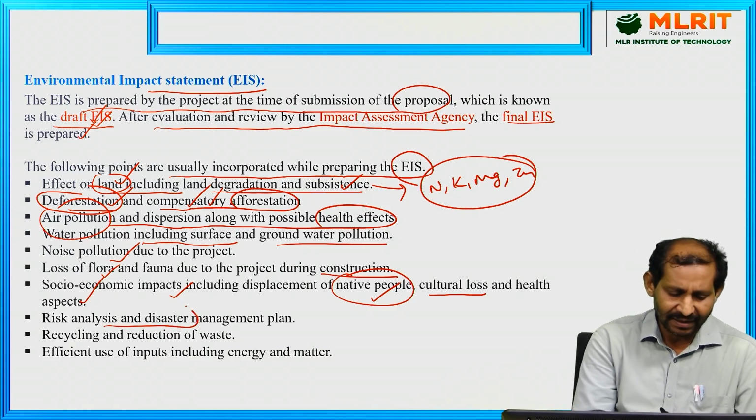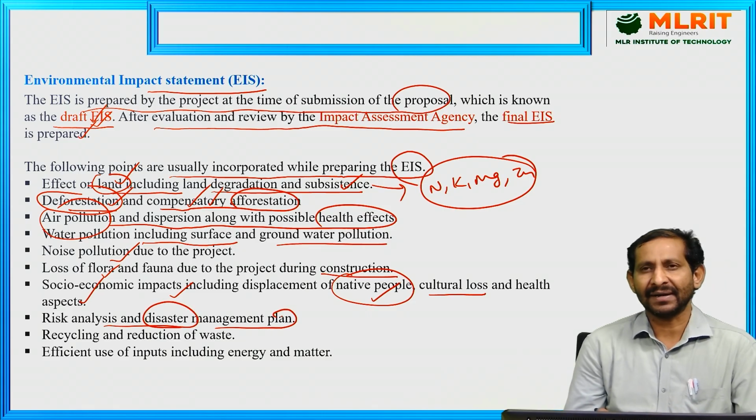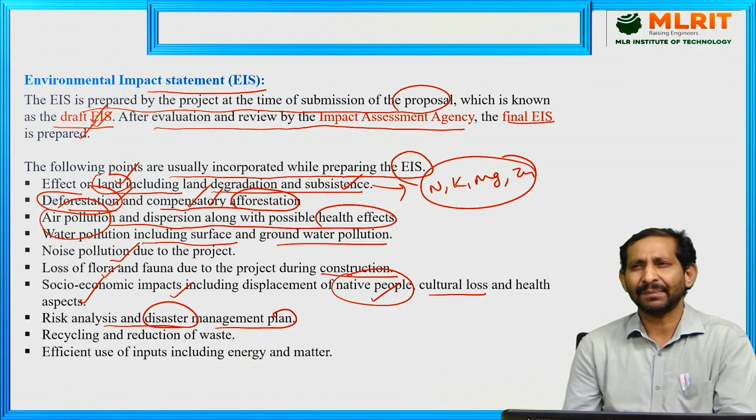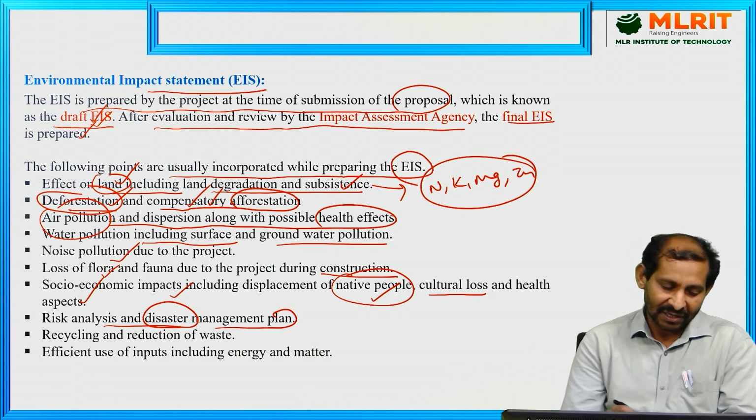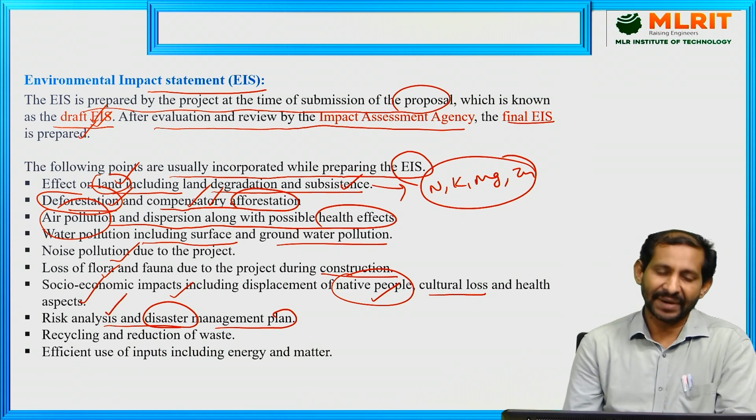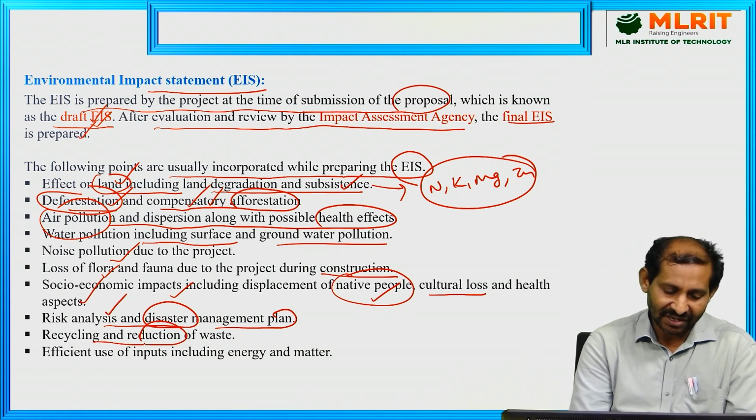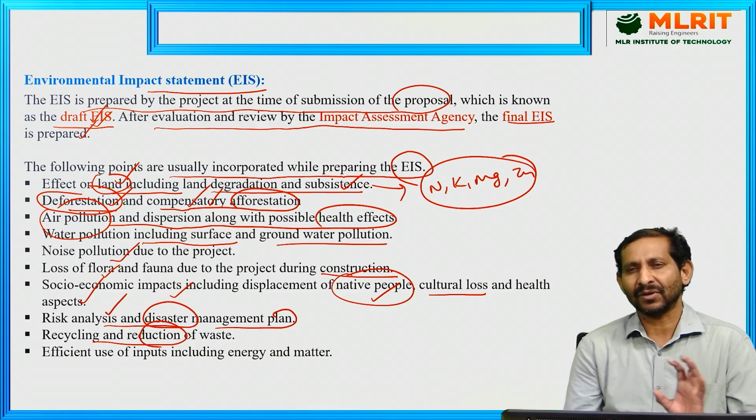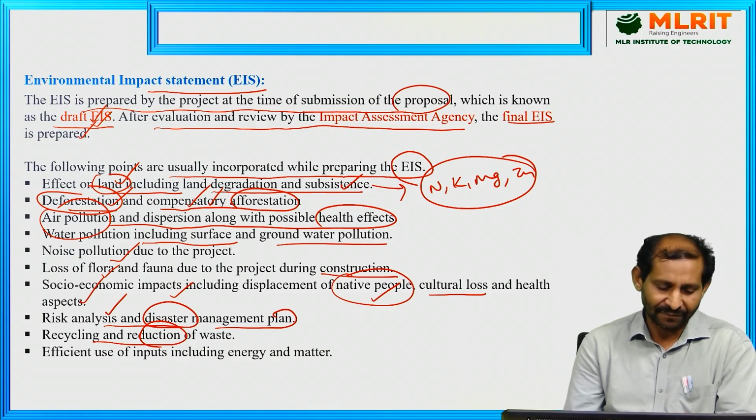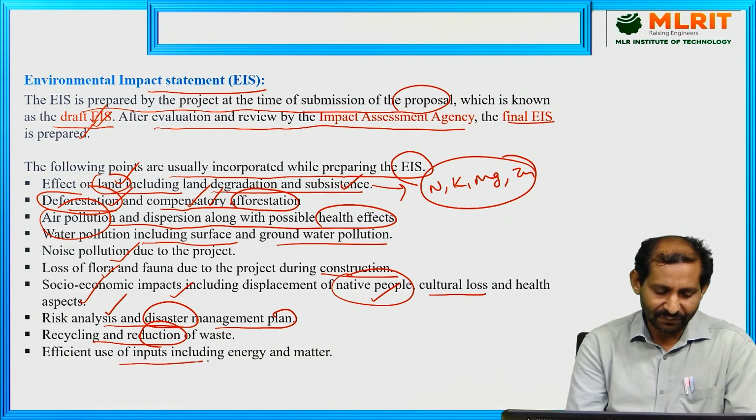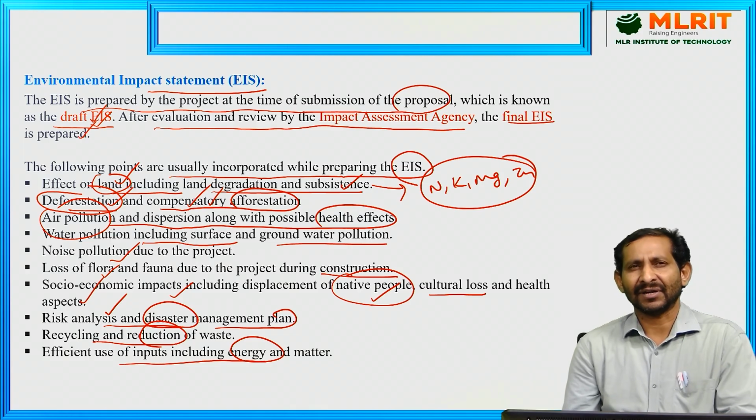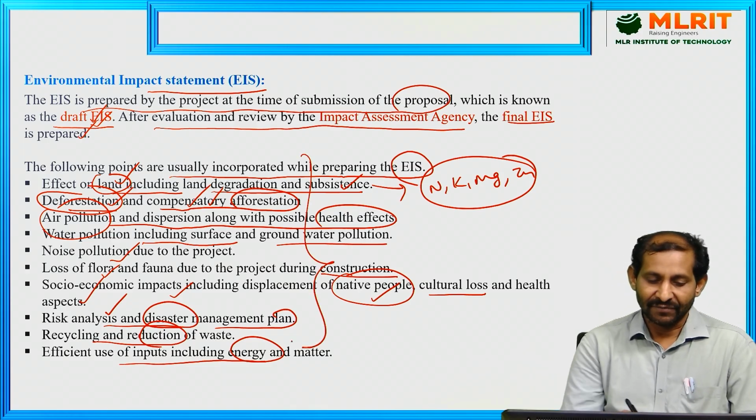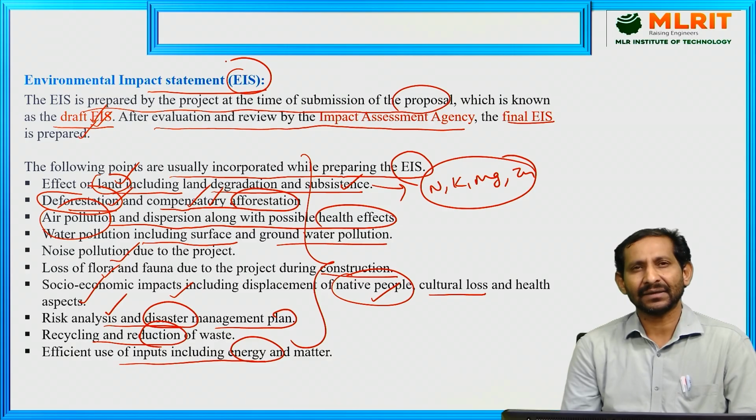Risk analysis and disaster management plan: when the developmental activity is planned and any disasters occur, the project also mentions this in the environmental impact statement. Recycling and reduction of waste in that particular area, mostly reducing and recycling the wastes. Efficient use of inputs including energy and matter, so efficient energy will be utilized in that particular area. These are all points considered when you are preparing the environmental impact statement.